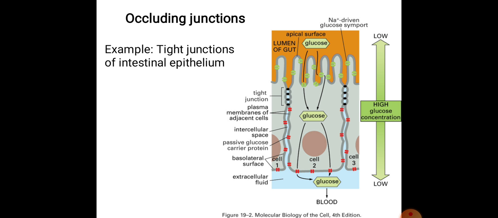So it is the tight junctions of intestinal epithelium. In this figure you can see another figure of the lumen of gut. Lumen means the internal part of our gut. Gut means intestine, it can be small intestine or large intestine. So the internal round hollow part of your intestine is called the lumen of gut. If we do a section of that lumen, we will come to know this structure.